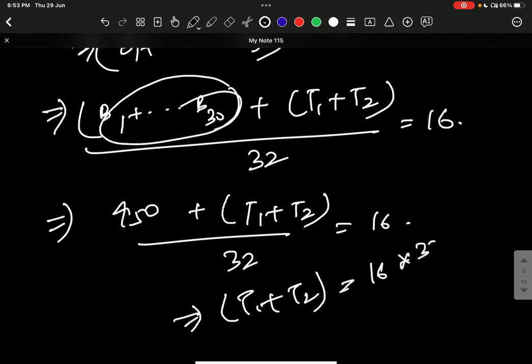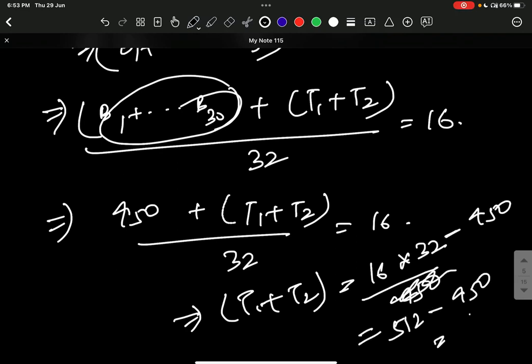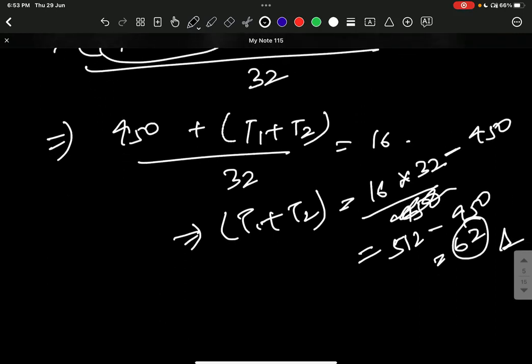That would be 16 into 32 minus 450. So what is your answer? This is 512 minus 450, that is 62 is the right answer. So in this way the questions would be there in your paper. Okay. Next question.